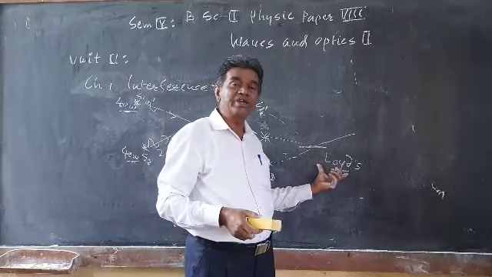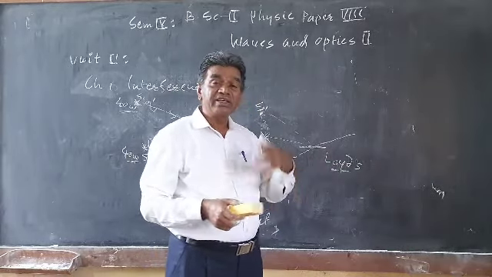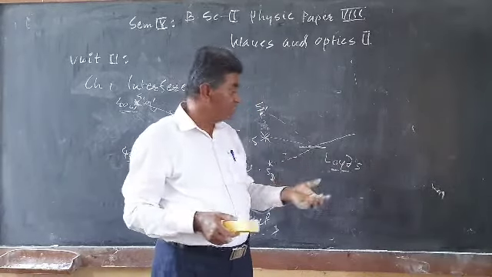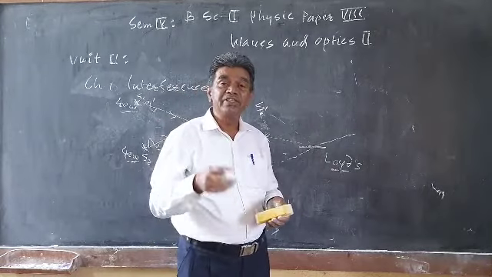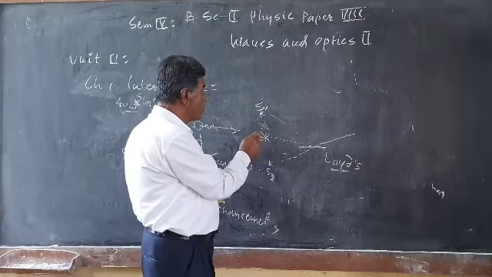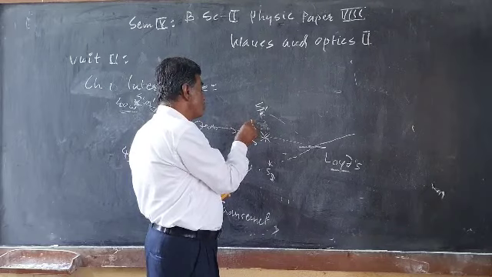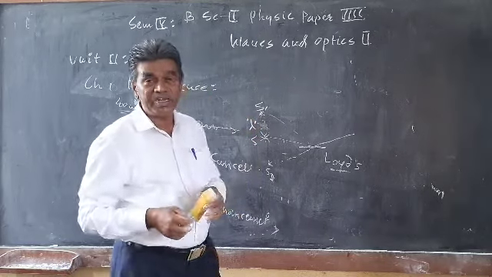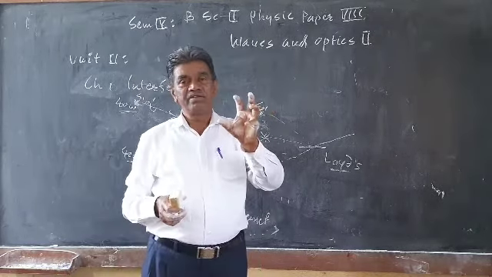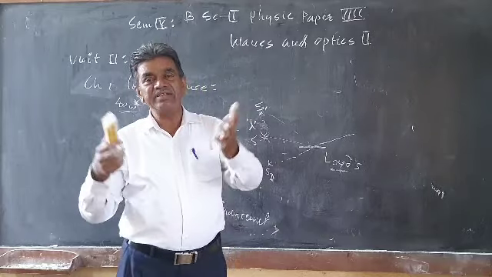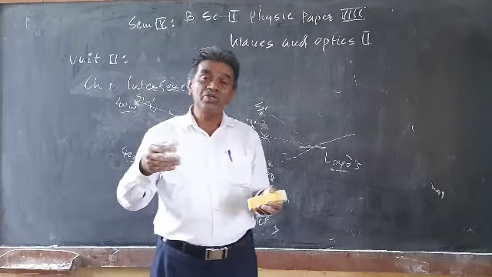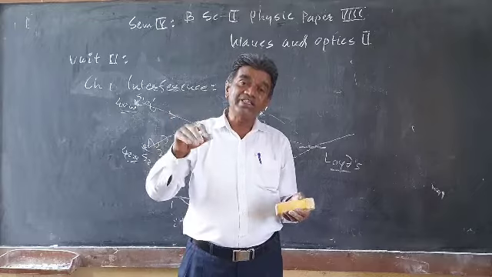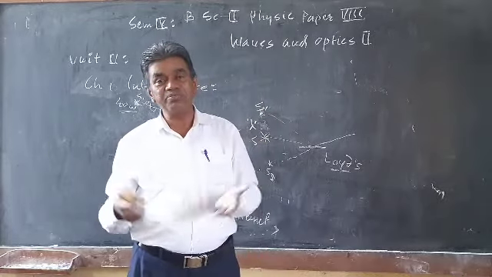Here we are going to use Lloyd's mirror, and we have to study this in detail, and how this experiment is used to determine the wavelength of a monochromatic source. A monochromatic source is used. What is monochromatic? If the source contains a single wavelength, it is known as a monochromatic source. If the source uses many wavelengths, then it can be regarded as a polychromatic source.